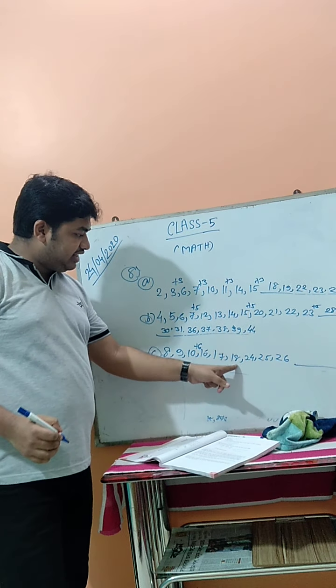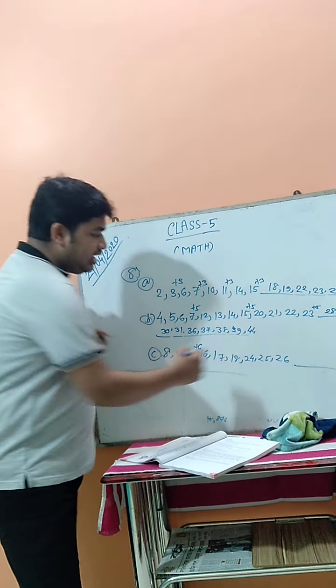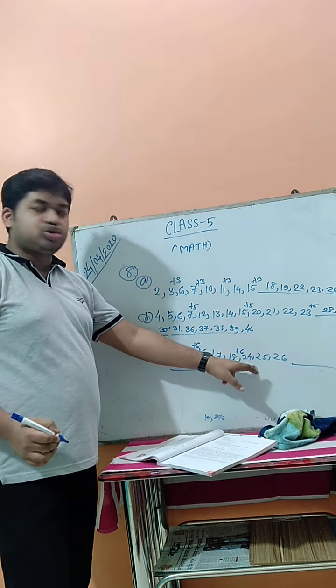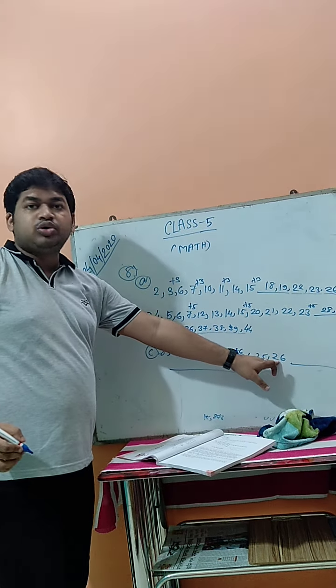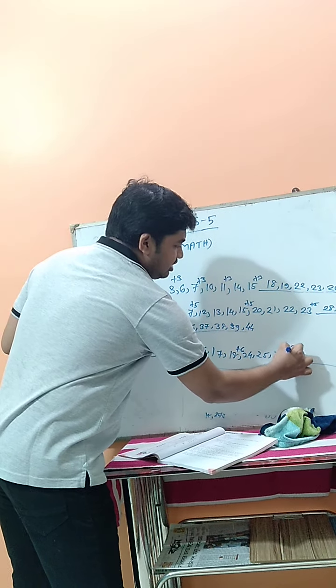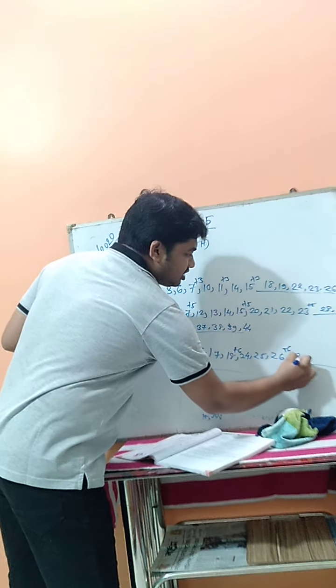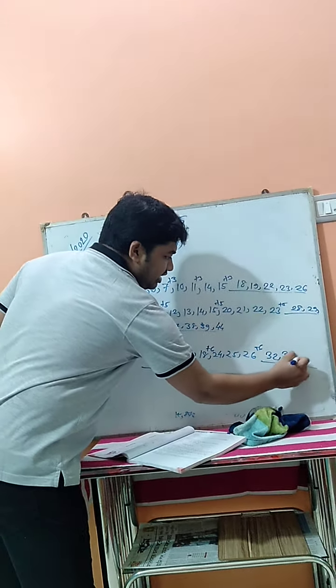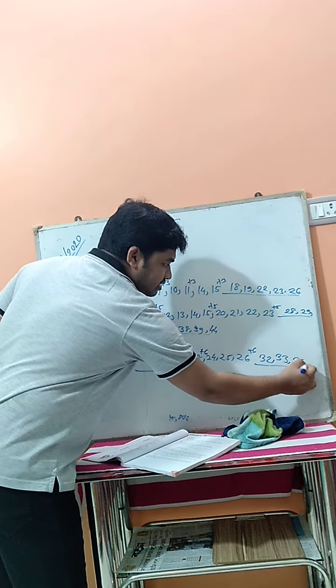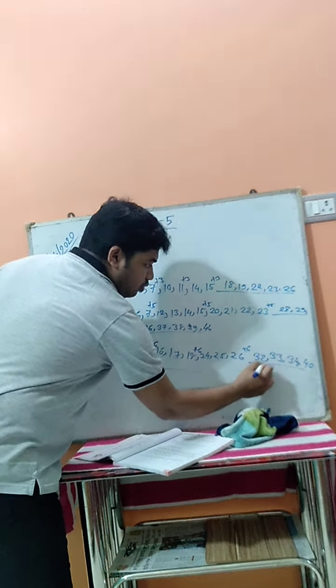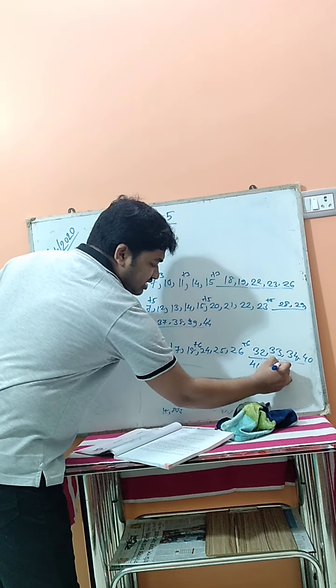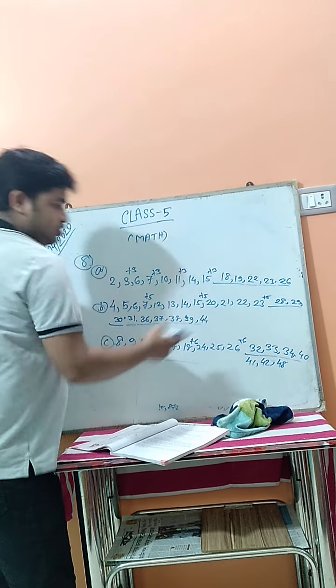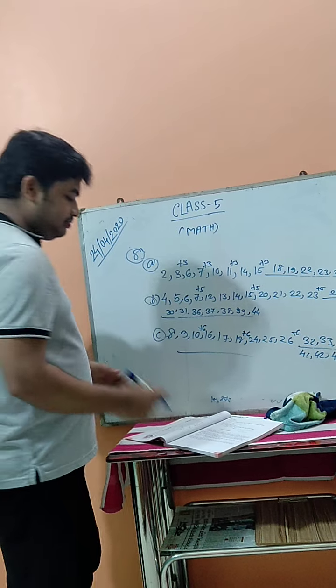16, 17, 18. Again 3 consecutive numbers. Again 18 plus 6, how much? It will be 24. Now 24, 25, 26. Again we have to add 6. So 26 plus 6 will be 32. So 32, 33, 34. Again plus 6, so it will be 40. Now 40, 41, 42 plus 6, 48. So by this way you have to follow it.